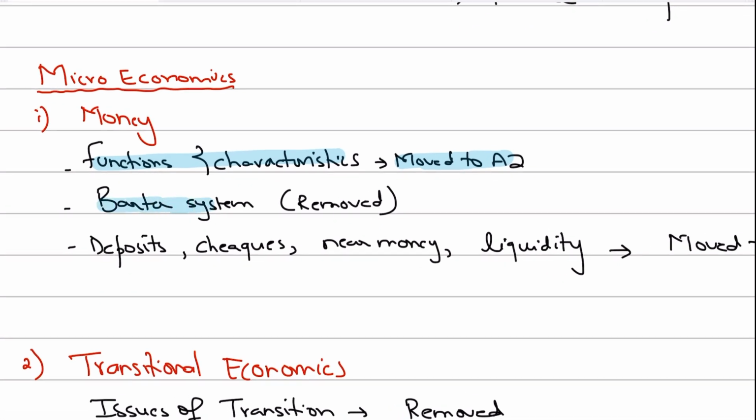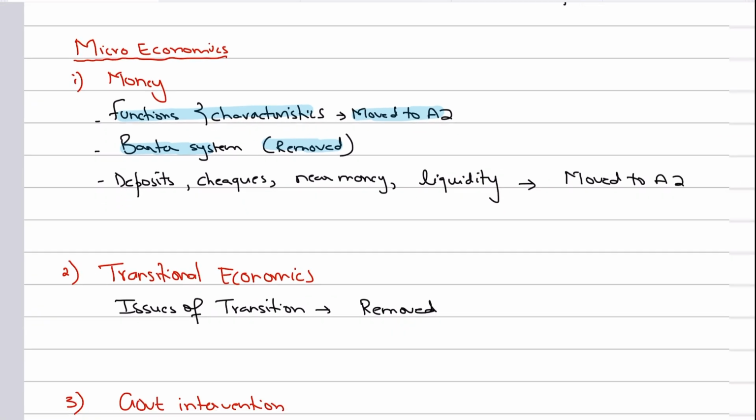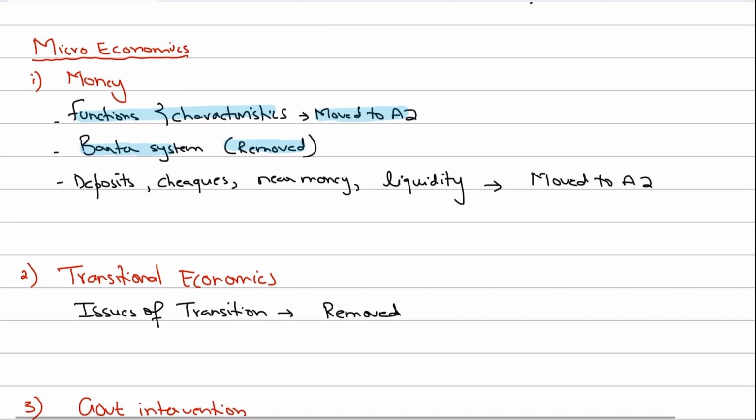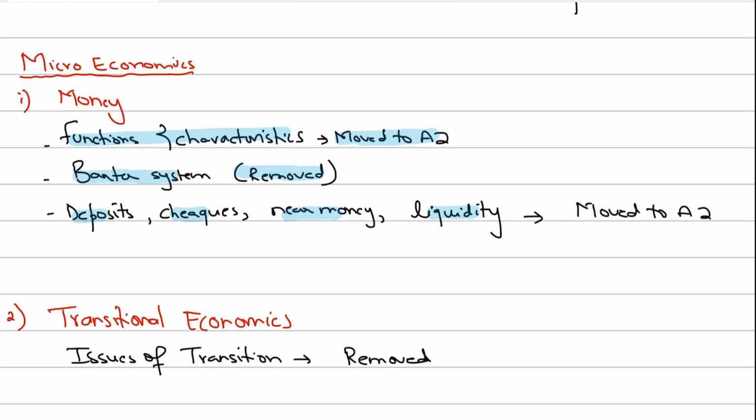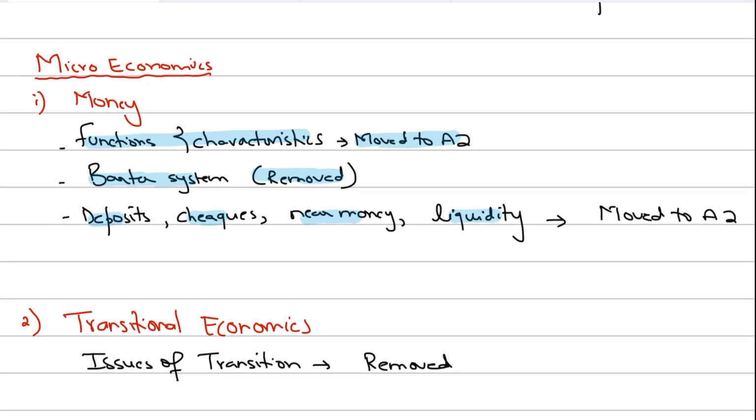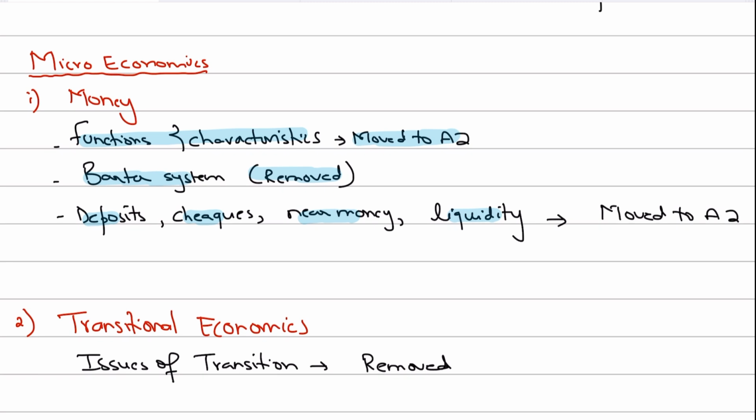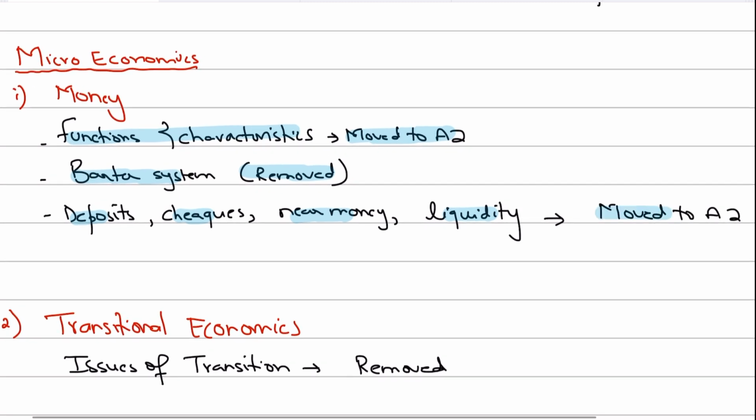Again, the concept of barter system has been removed from the syllabus. Initially, it was part of your AS syllabus, but now you don't need to know that. However, I would still suggest that you should know certain basics as an econ student, even if they are not going to test you an MCQ on barter system. Again, the concepts of deposits, checks, near money, liquidity, all of this was initially part of the AS syllabus on a very basic level, covered under the chapter of money. They have also been moved to A2 along with the functions and the characteristics of money. Now this covers the chapter of money and what under money has been moved to A2.